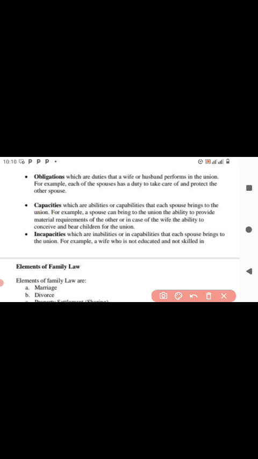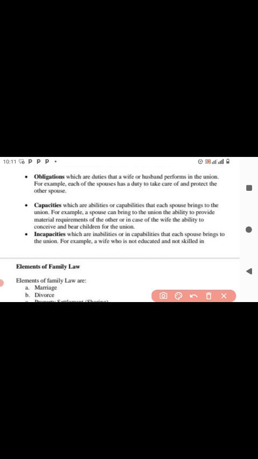So you look at that when coming up with that legal union. Then the other thing are the things that they cannot do: the incapacities, the opposite of capacities, or the inabilities or the incapabilities.